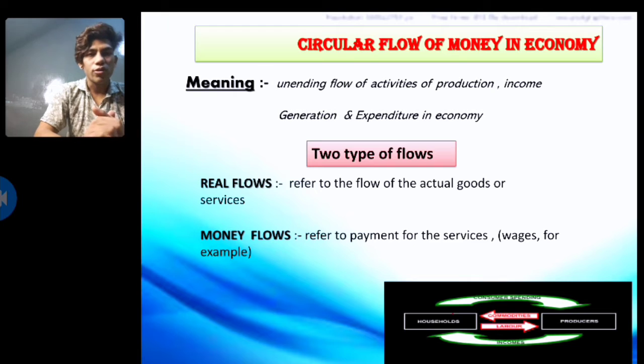Circular flow of money in economy. The meaning is basically an unending flow of activity of production, income generation and expenditure in the economy. There are two types of flow. First is real flow, second is money flow. Real flow refers to the flow of actual goods and services, but money flow refers to the payment for the services, wages for example.